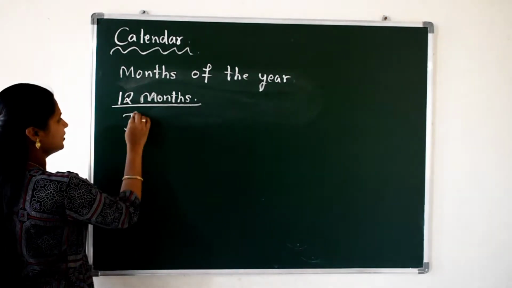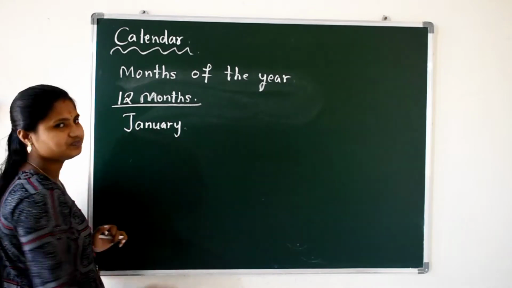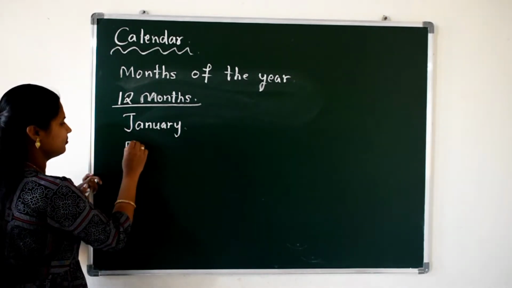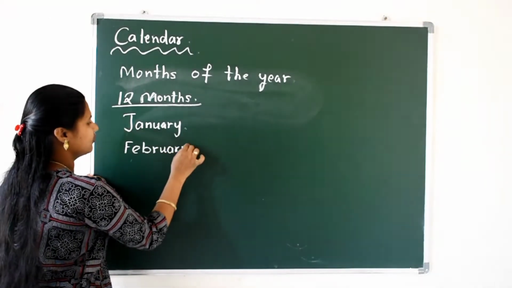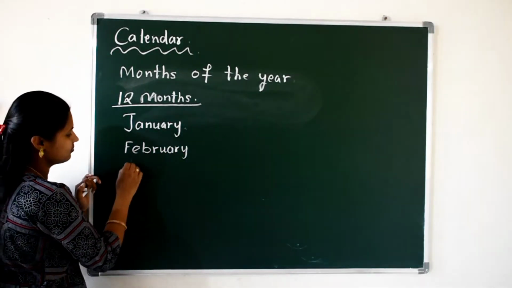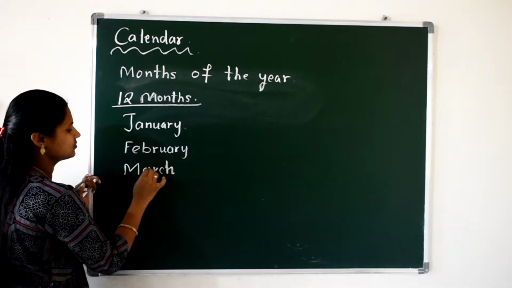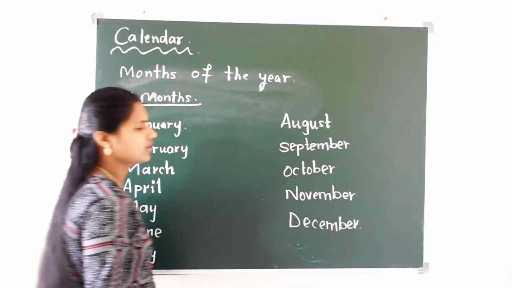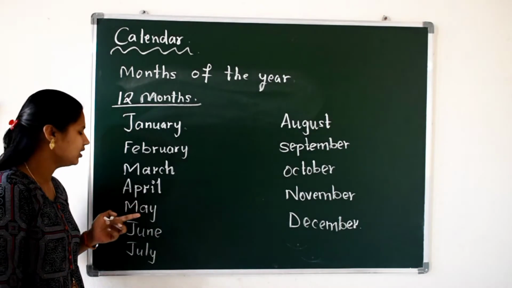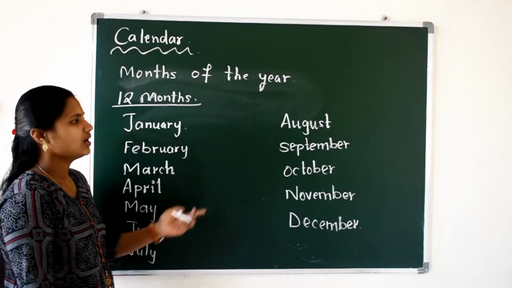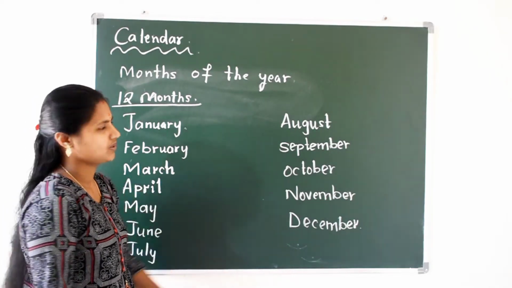Next, February. Next, March. We have 12 months: January, February, March, April, May, June, July, August, September, October, November and December, right?